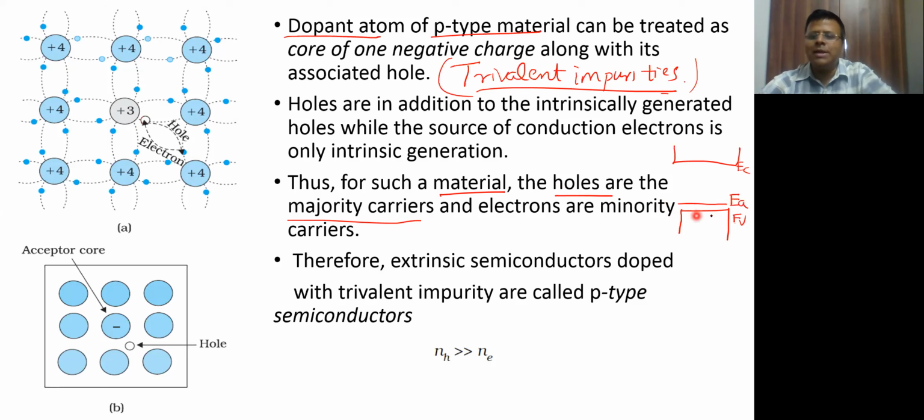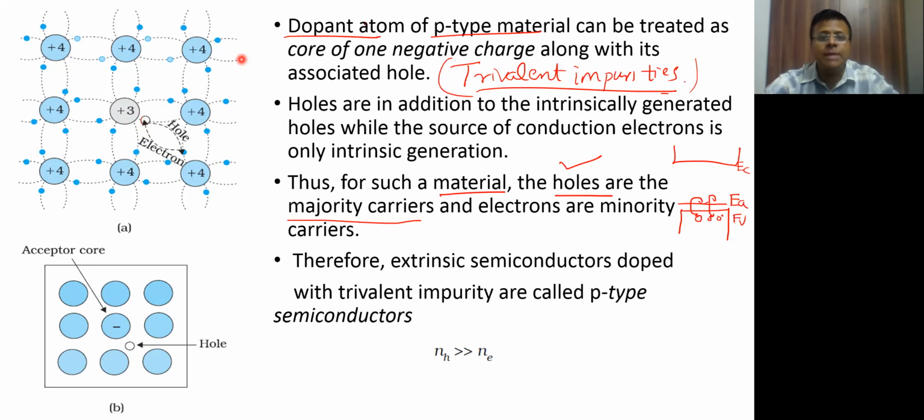All the electrons out here will jump to this acceptor level and thereby cause holes out here. So holes are going to be the majority carriers because so many bonds of the impurity atoms are all contributing to a hole.